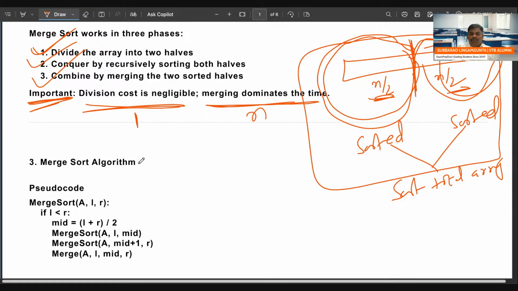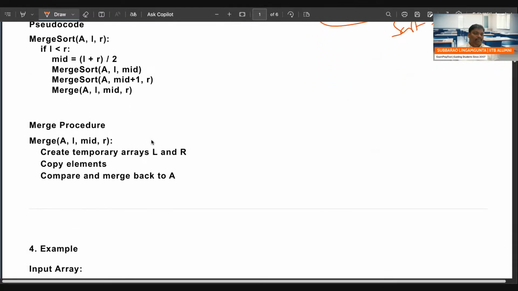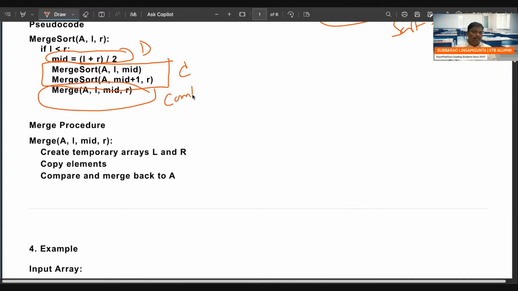In terms of the algorithm, this is the pseudo code I have given here. First divide. This is called divide. This is called conquer, solving the subproblem using recursion. This is called combine. Merge algorithm is called the combine algorithm.